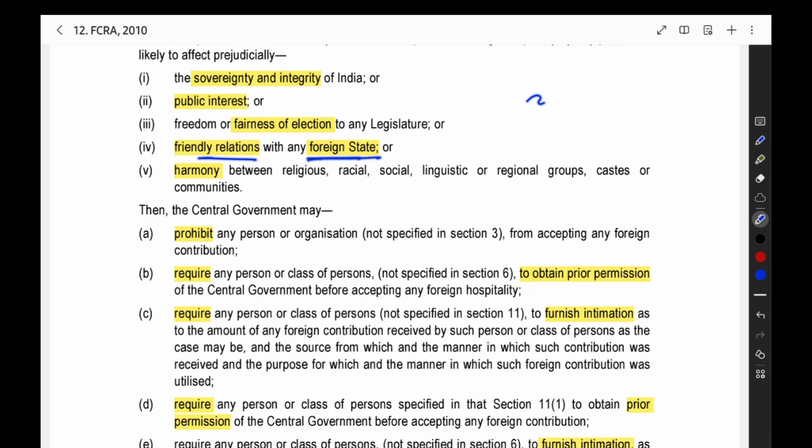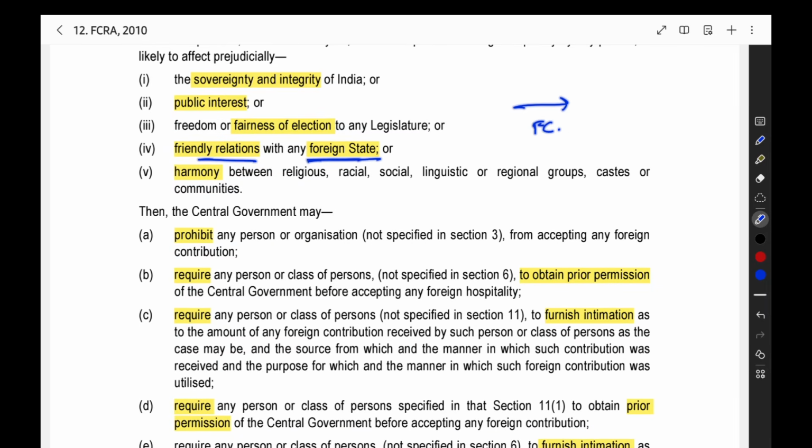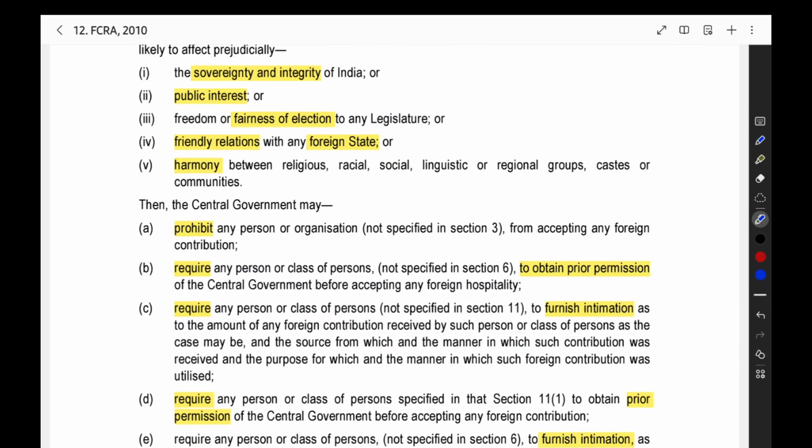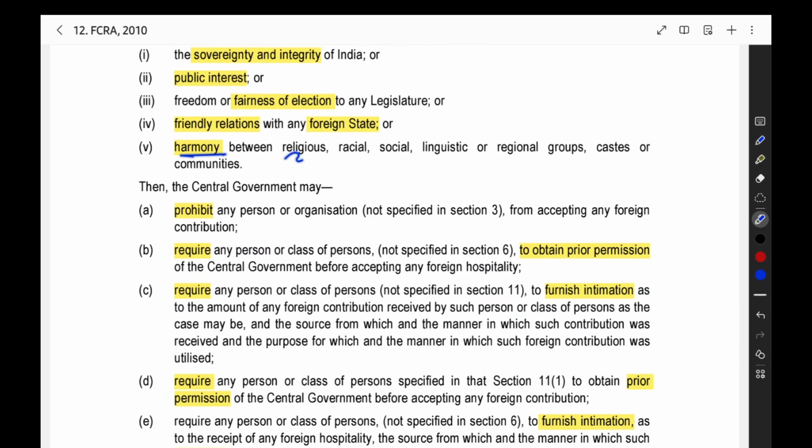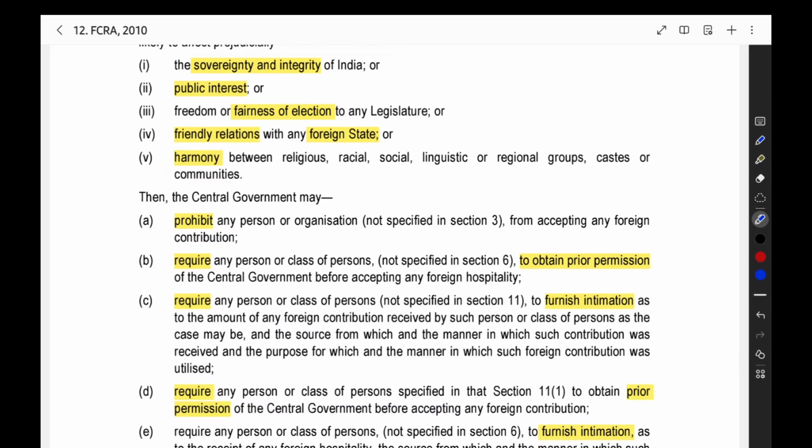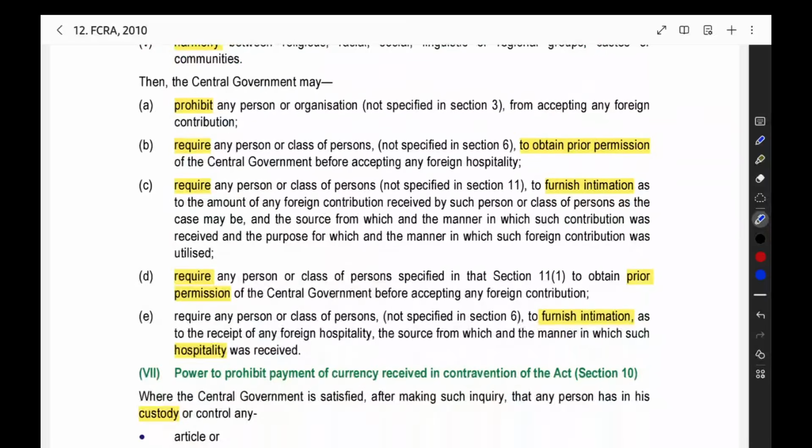Friendly relation with any foreign state: if you are receiving the foreign contribution, our relationship with another friendly foreign country may get affected. Then also they will stop you. Harmony between religious, racial, social, linguistic, regional groups: it will create some kind of communal tension, or people will fight each other if you get the foreign contribution. You will use that to create some kind of tension in the country. In those cases also, they will stop you from receiving the foreign contribution.